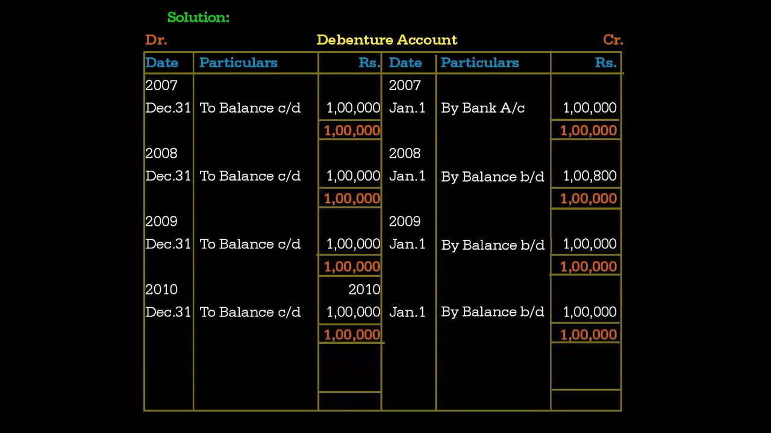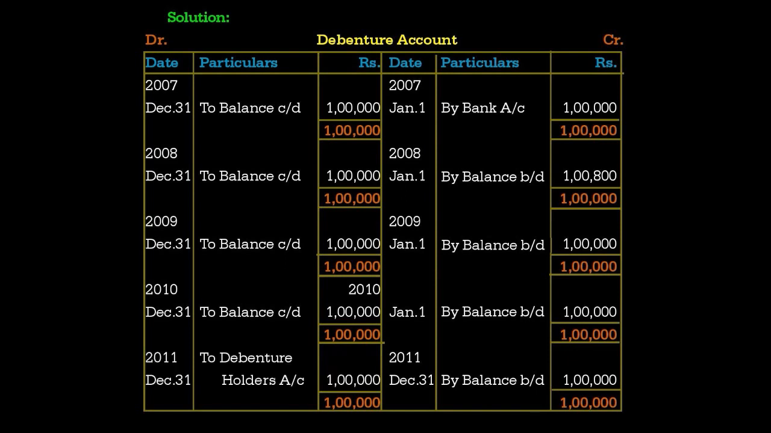So the 5th year is the year of repayment. So that year first we write by balance brought down on the credit side, that is 1 lakh rupees. After that we transfer that to debenture holders account by giving debit to debenture holders account 1 lakh rupees. So debenture account is over for 5 years.